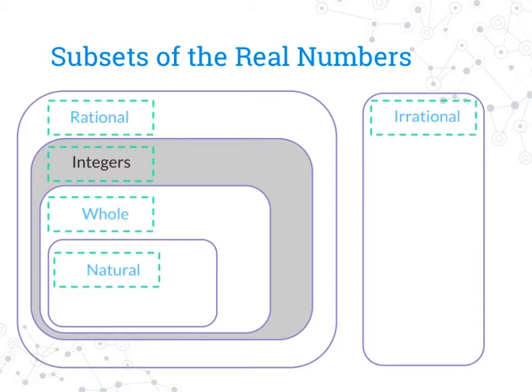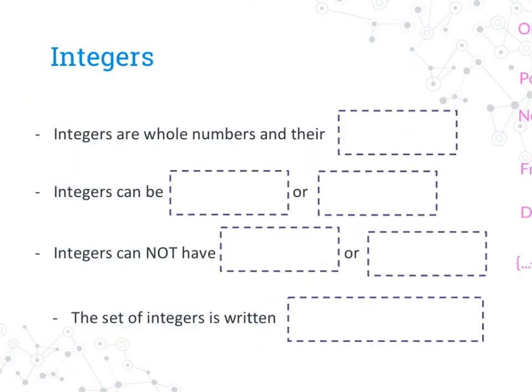You will learn about all these different sets of the real number system, but for today, and in 7th grade only, we're going to focus on just integers. So let's talk about integers now. Integers are whole numbers and their opposites. A whole number is a number without a decimal or a fraction.